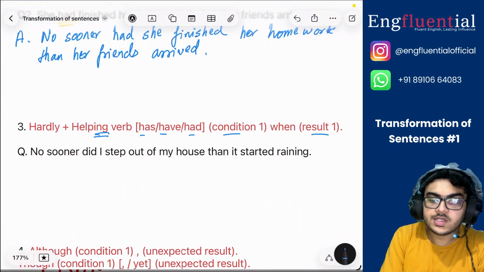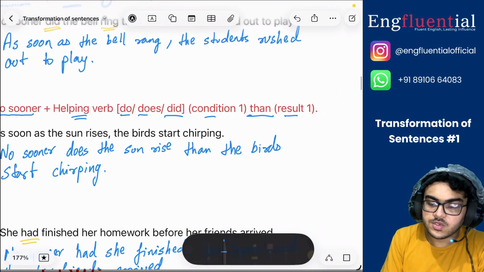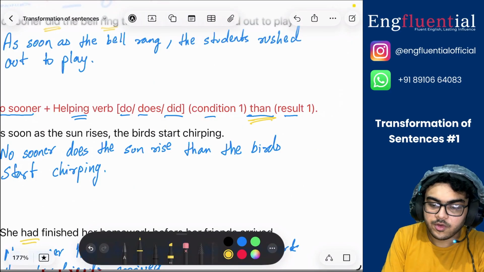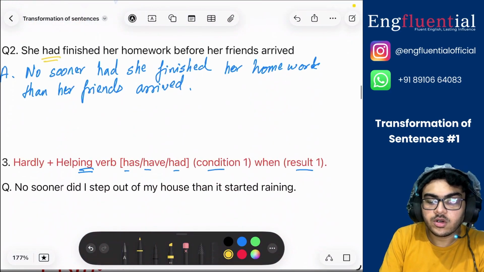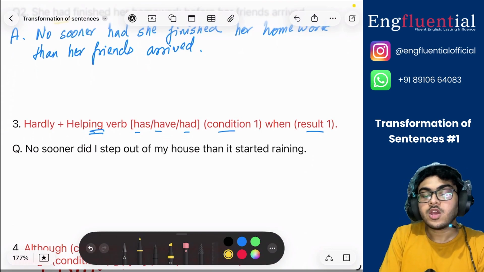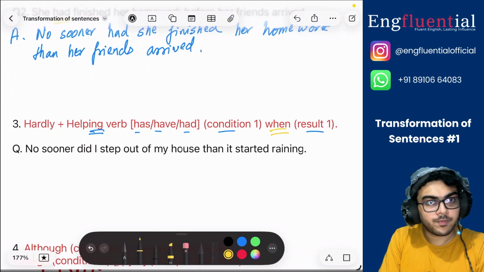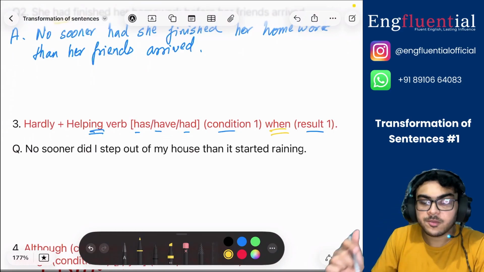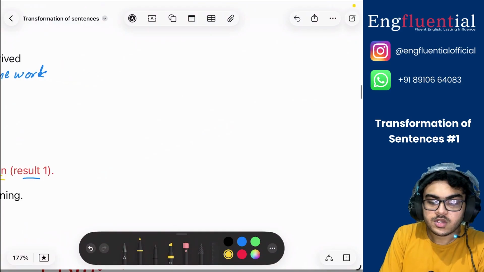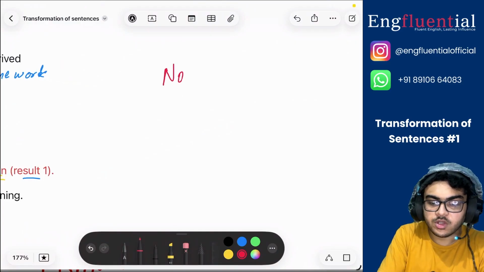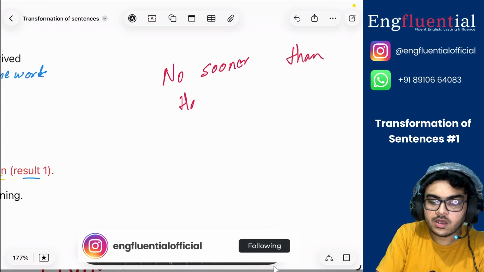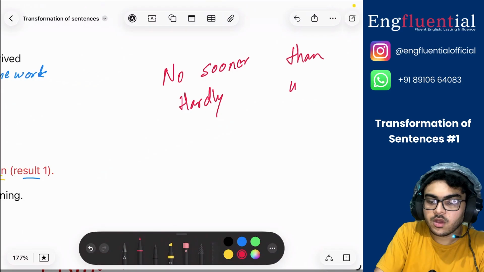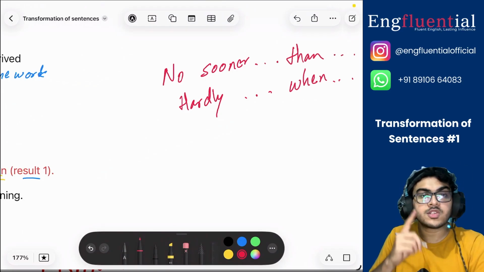However, in this case, with no sooner we were using than, right? However, with hardly you have to use when. Okay, so no sooner than and hardly when. Remember these two combinations, right? So with no sooner you always have to give than. With hardly you have to give when. Remember this combination.